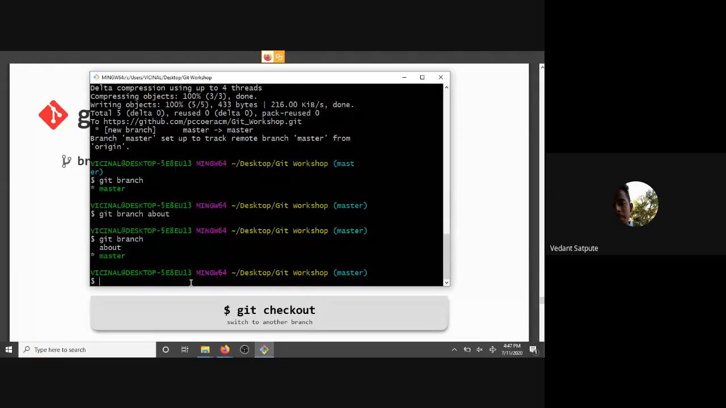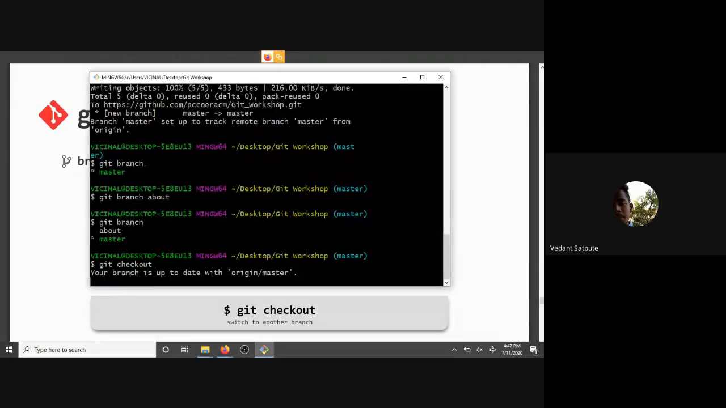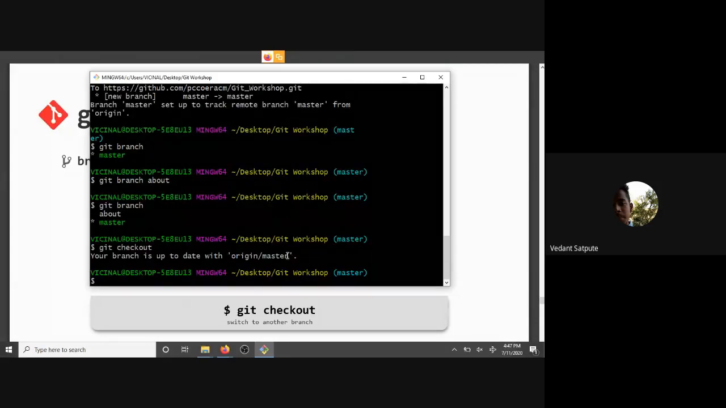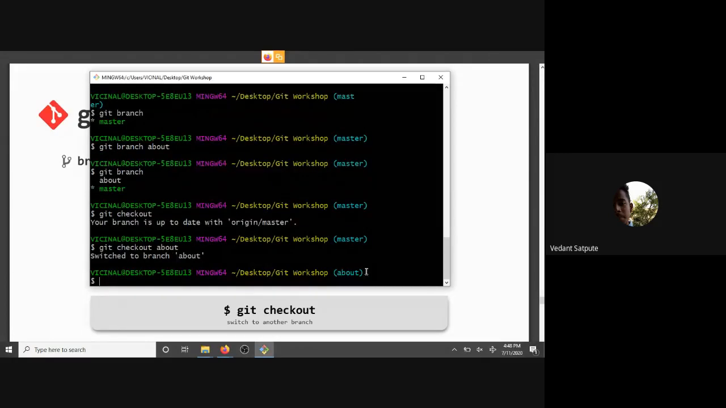We have a command called git checkout. What git checkout does is it checks with other branches if we are up to date. So we do git checkout. Now we have created the about branch, so we will use about, and you can see that we have now switched from master to the about branch.